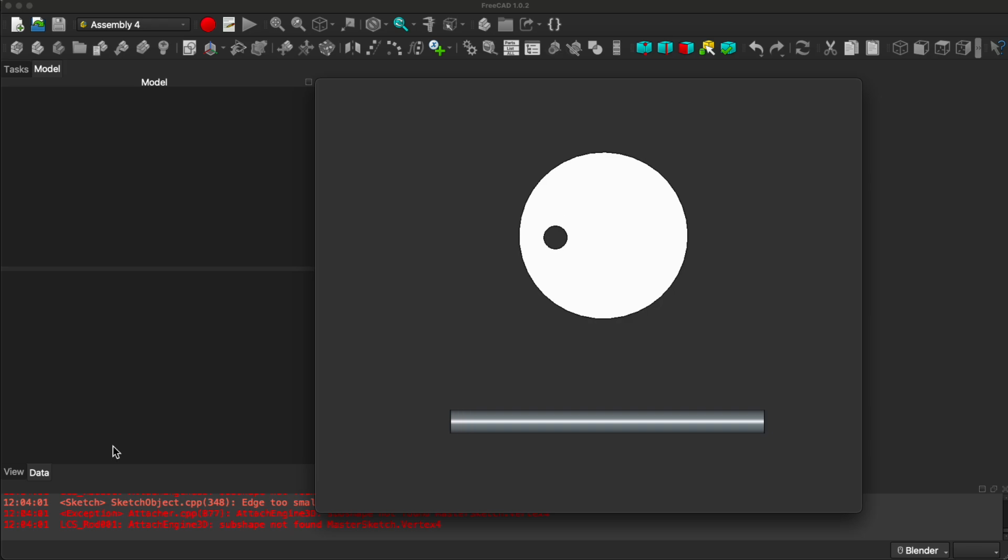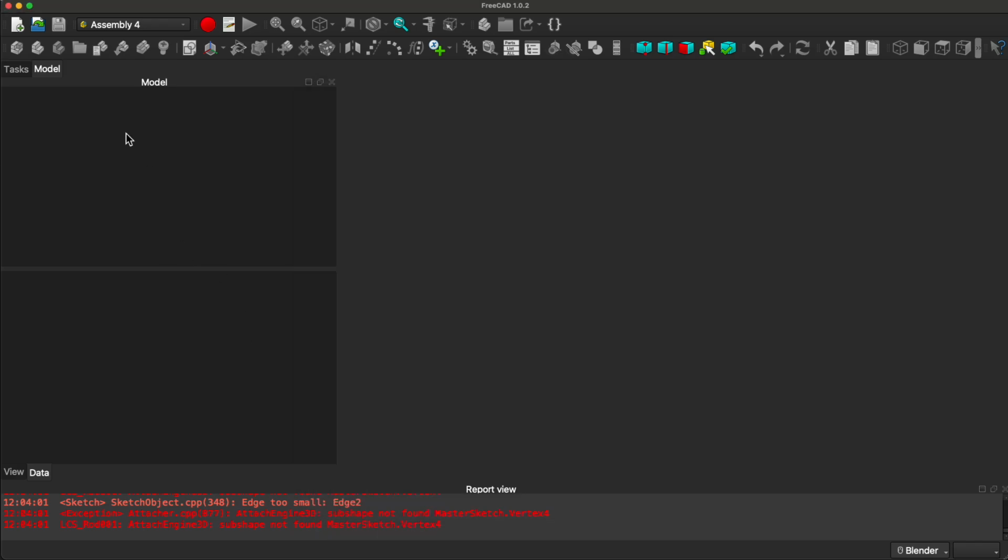So you can see there is a circular movement and at the same time a linear movement, and both of them are driven by the same variable. Okay, I'll show you how to do it. So let's start a new document.